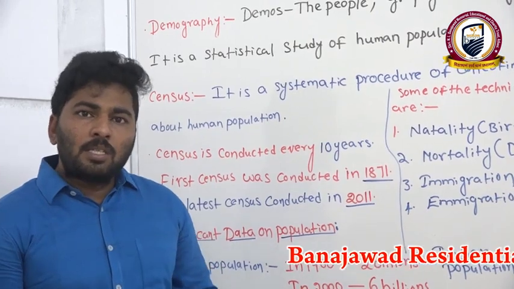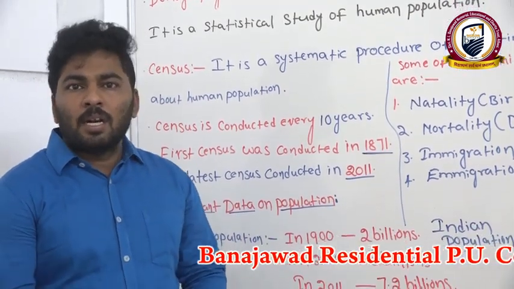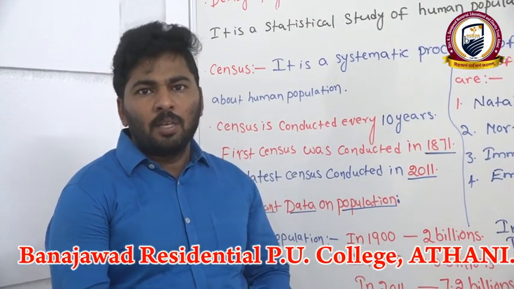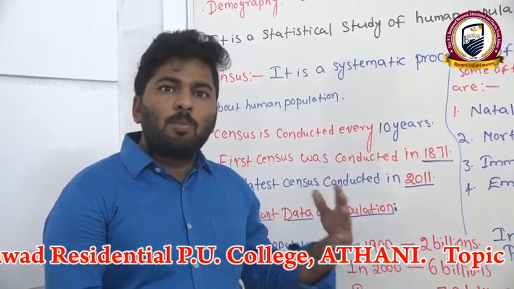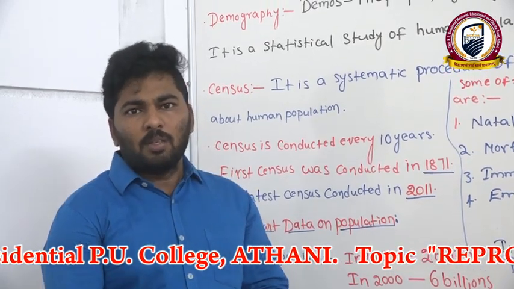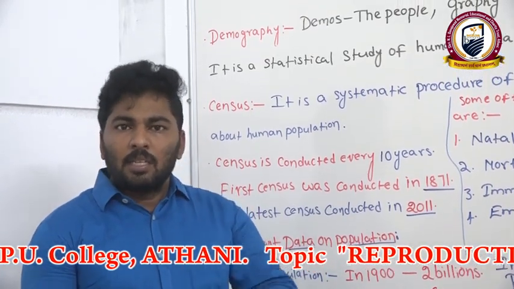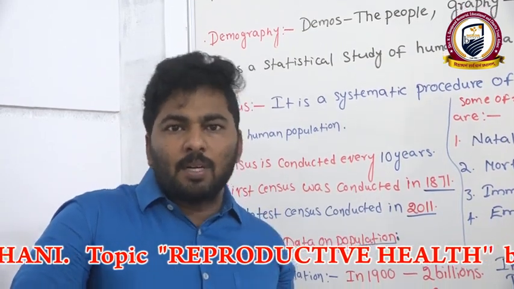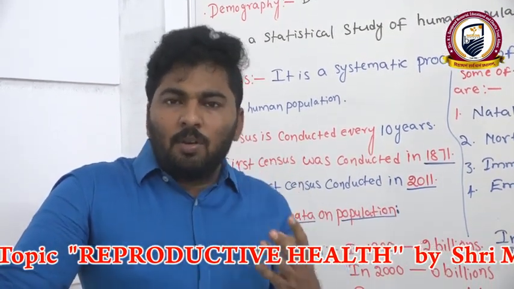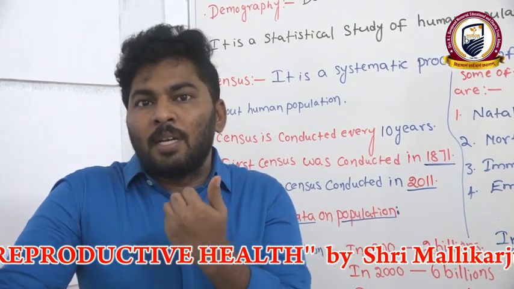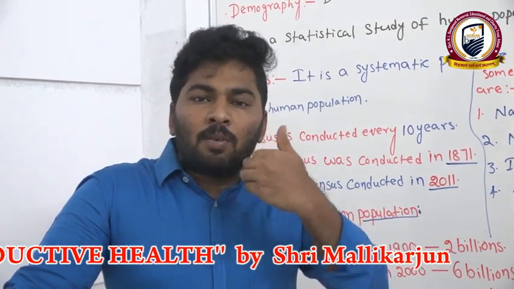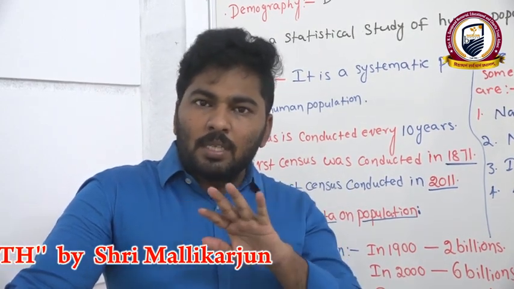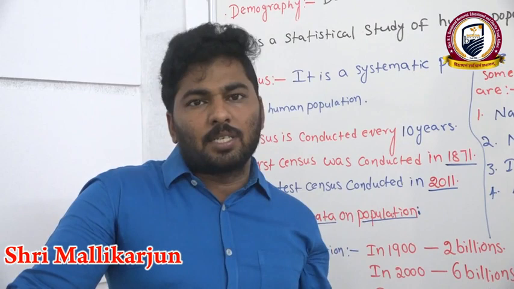Already in the last session we discussed the strategies of reproductive health, how we are going to overcome the problems related to reproductive health. Clear? Then we also discussed the goals of RCH and the strategies of RCH, and even what requirements are needed to implement the action plans given by the RCH. Clear? All these things we discussed clearly in the last session.